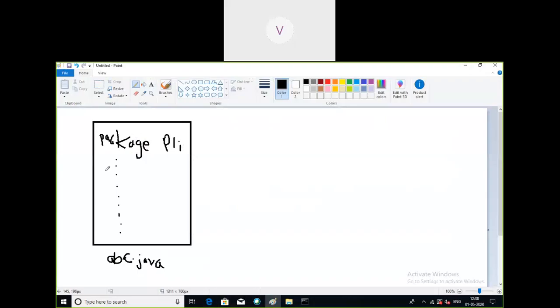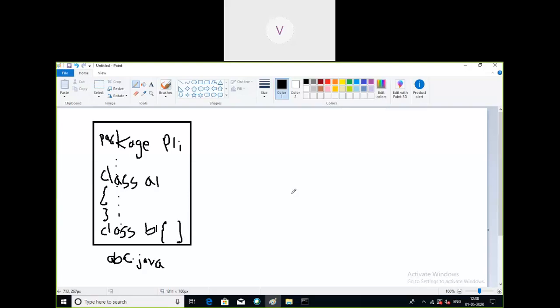Then later, assume class A1, opening bracket and closing bracket. Similarly, you can define one more class, class B1, opening bracket and closing bracket.